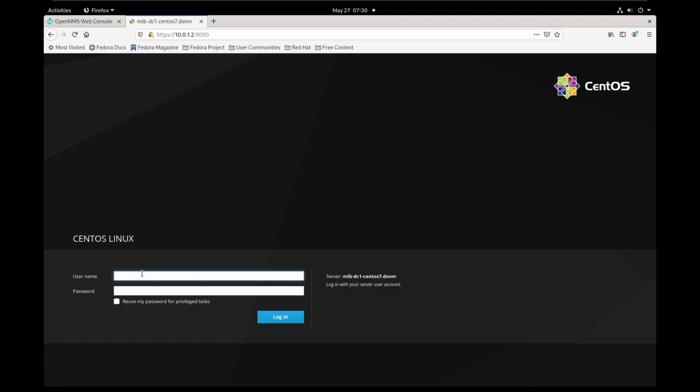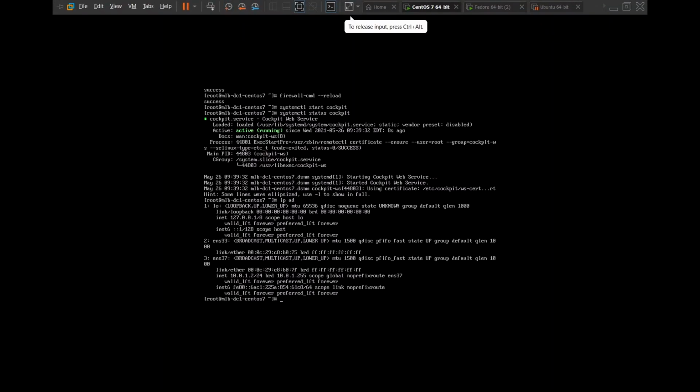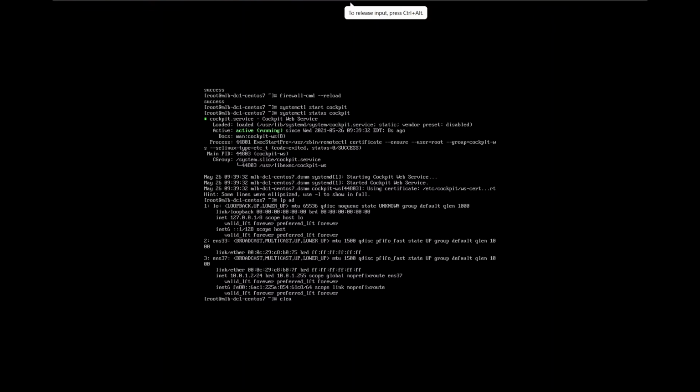So here I'm going to give the username as root and the password for root, so that I can log into the server mlb-dc1-centos7.dsnm. I'll show you what my hostname is in my CentOS.